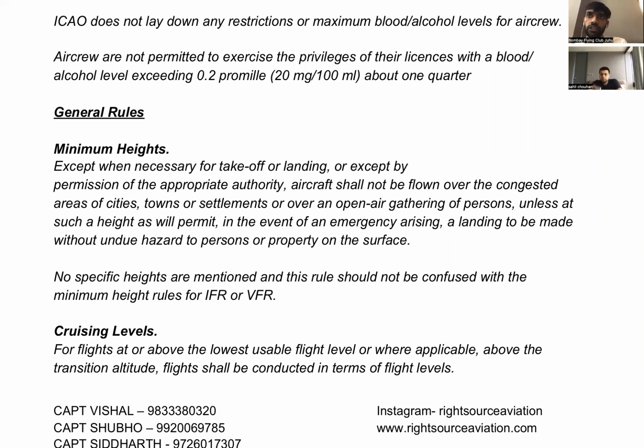The first rule was the minimum flight rule. That minimum flight rule was like, except when necessary for taking off and landing or except by the permission from an appropriate authority, aircraft shall not be flown over the congested areas of cities, towns or settlements, or over any open gathering of persons unless at such a height as will permit, in the event of an emergency arising, a landing to be made without undue hazard to the persons or property on the ground.